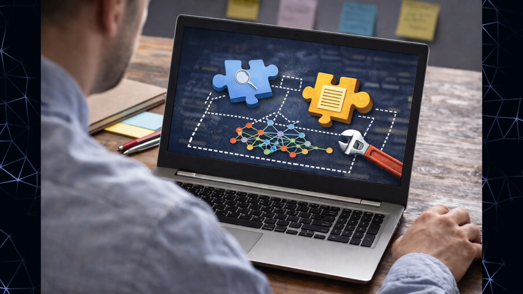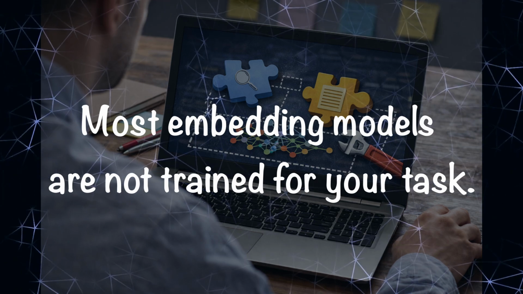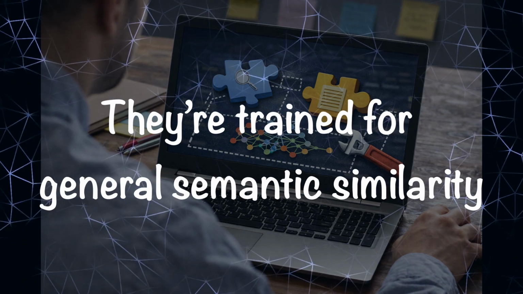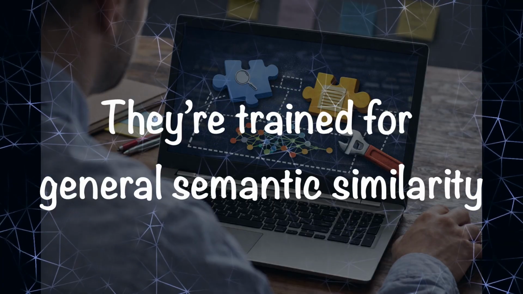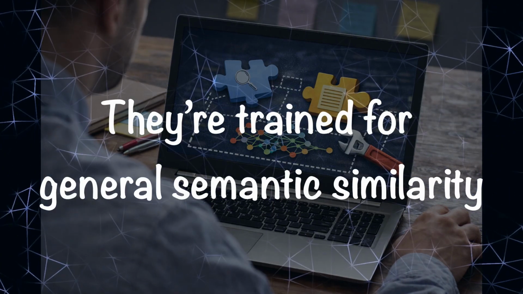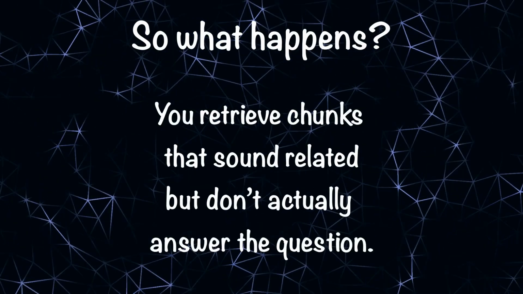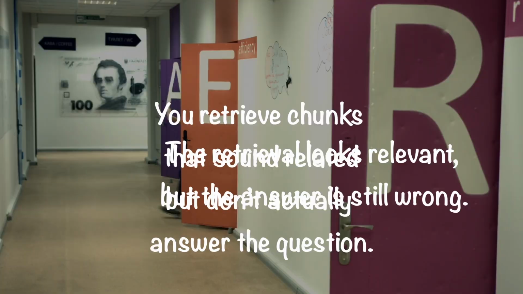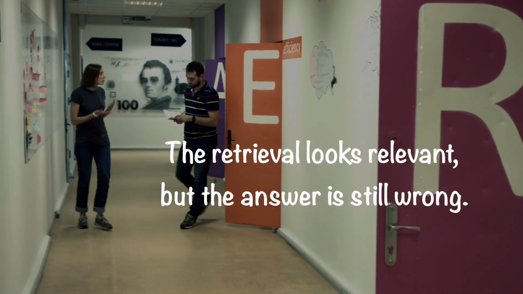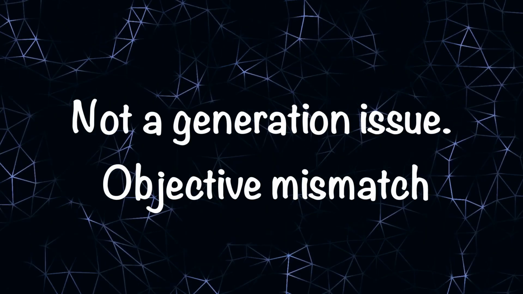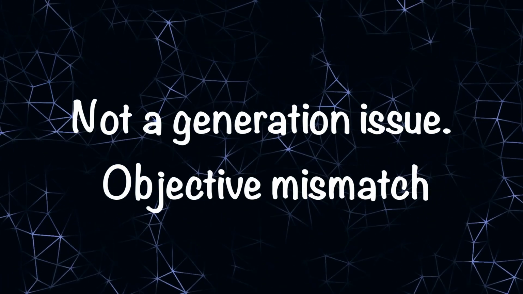Here's another hard truth. Most embedding models are not trained for your task. They are trained for general semantic similarity, not for answer extraction, factual lookup, procedural recall, latency sensitive queries. So what happens? You retrieve chunks that sound related but don't actually answer the question. This is why people say the retrieval looks relevant, but the answer is still wrong. That's not a generation issue, that's an objective mismatch.